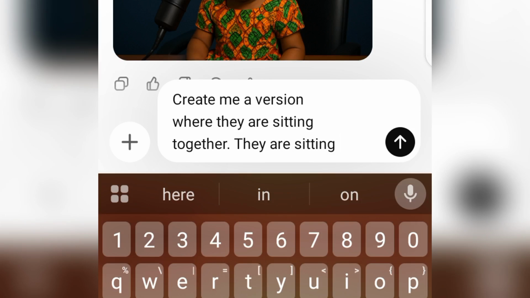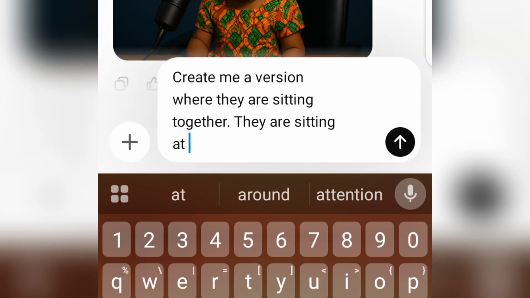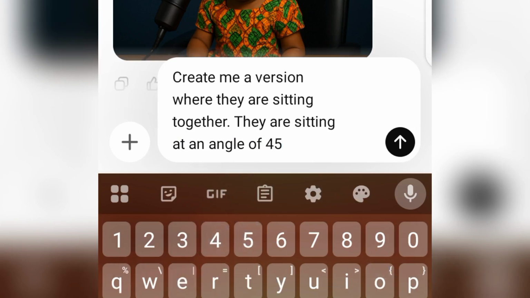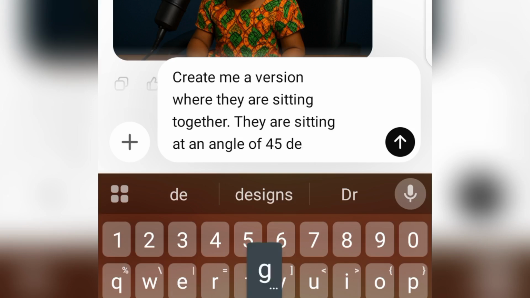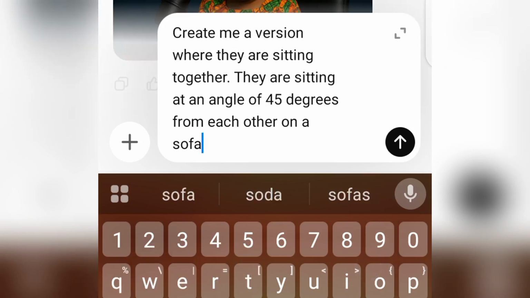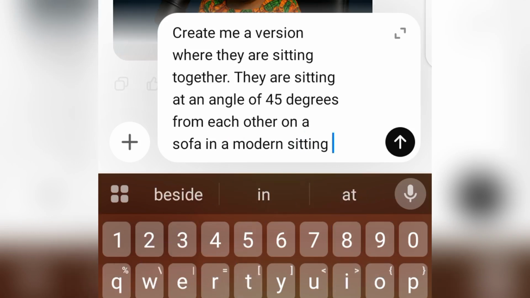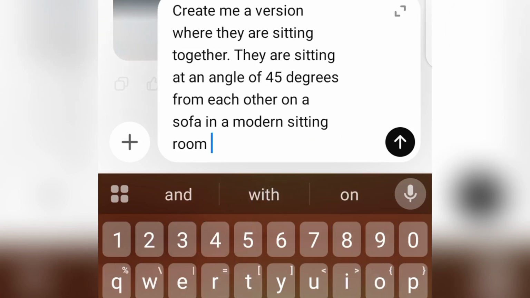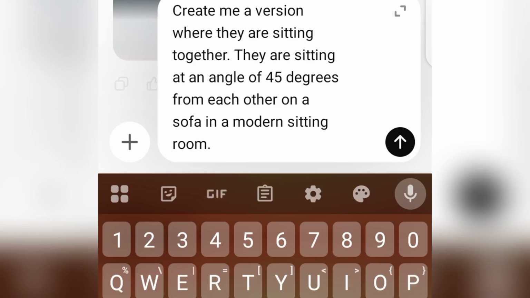Or let me say they are sitting at an angle of 45 degrees from each other on a sofa in a modern sitting room. 4K.